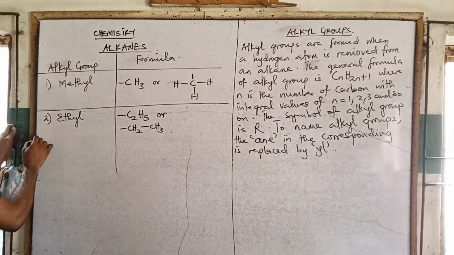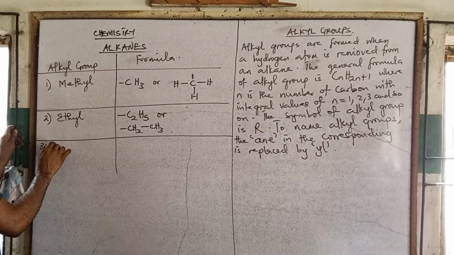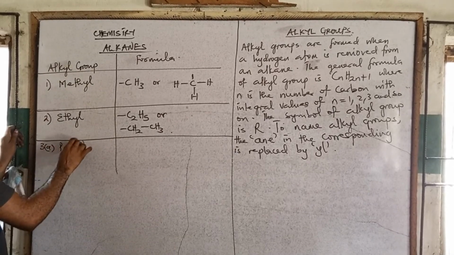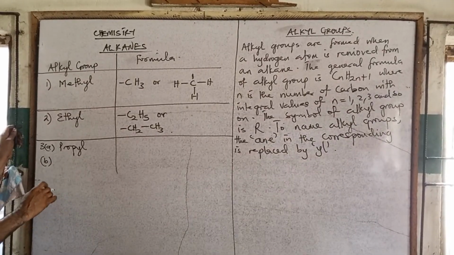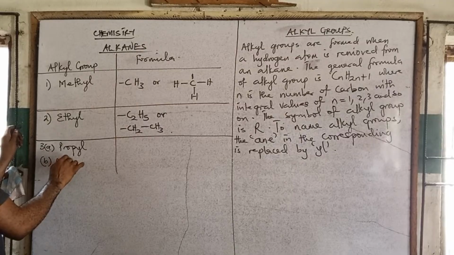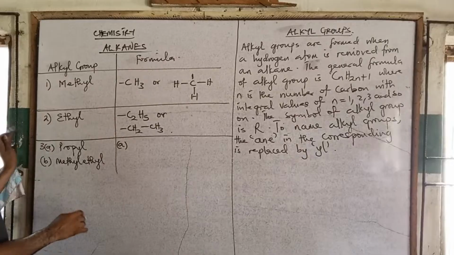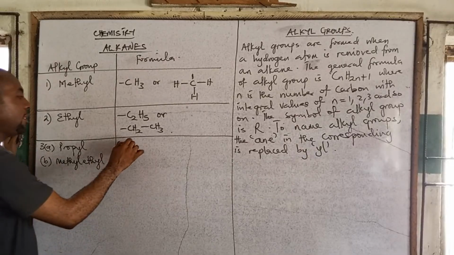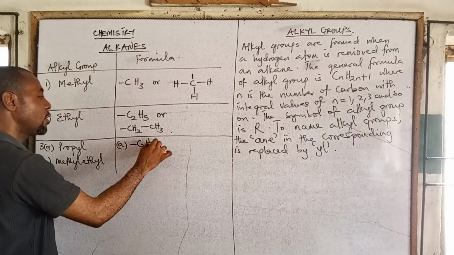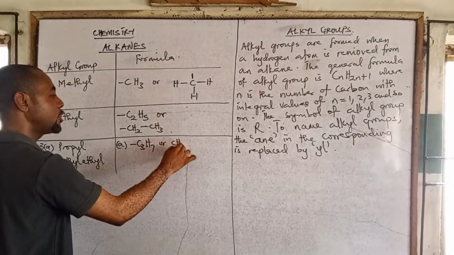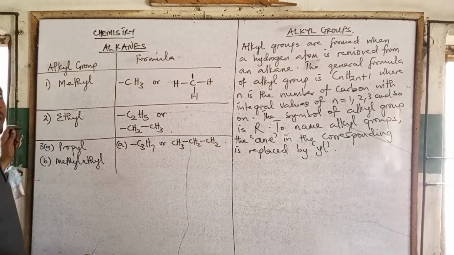Then we have propyl. I'm going to draw propyl in two forms. One is propyl. The other one is isopropyl that we call methyl ethyl. Propyl is C3H7 or CH3 to CH2 to CH2, right?